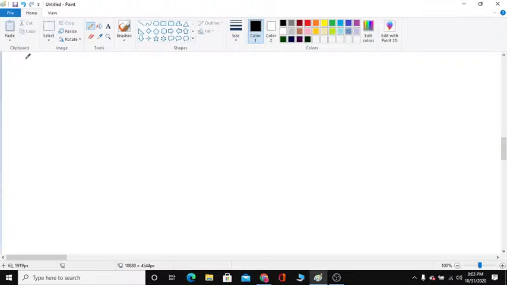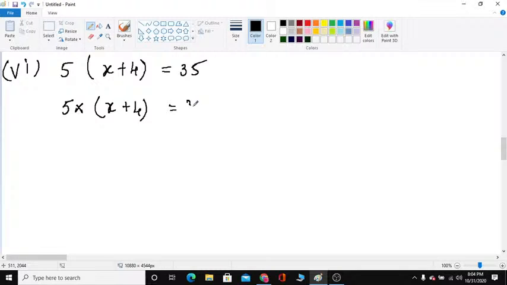We'll write in the product form 5. In between 5 and the bracket you should use a multiplication symbol. 5 into, what is within the bracket? x plus 4 is equal to 35. Now here 5 is outside the bracket. It is common for x and 4. So you have to multiply.